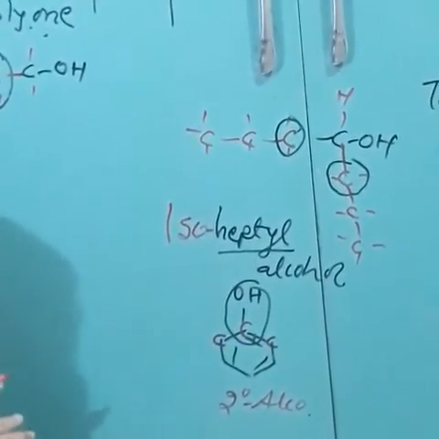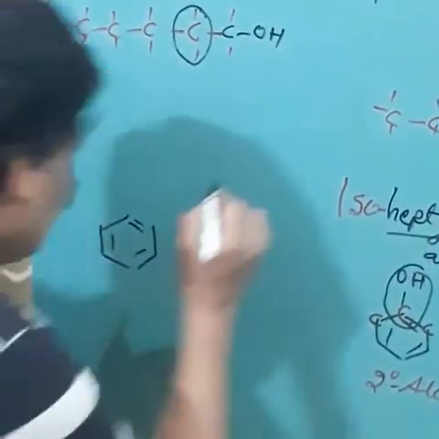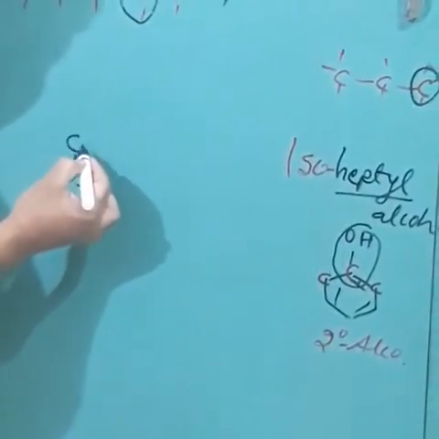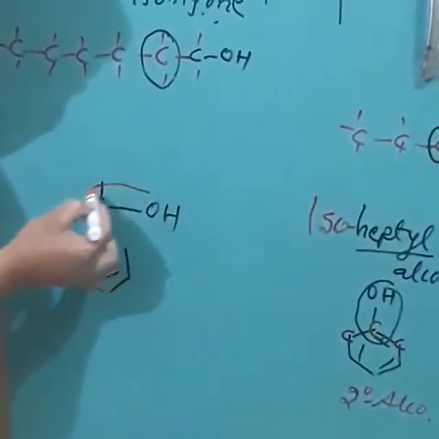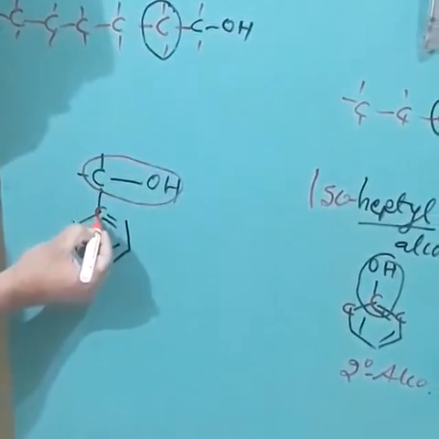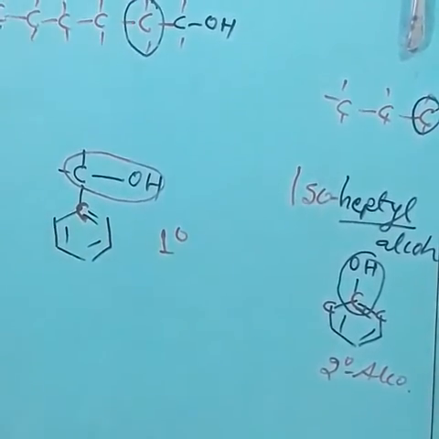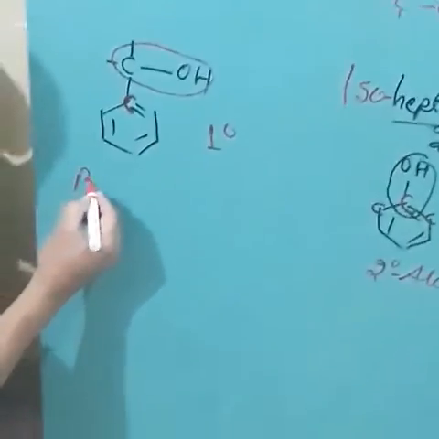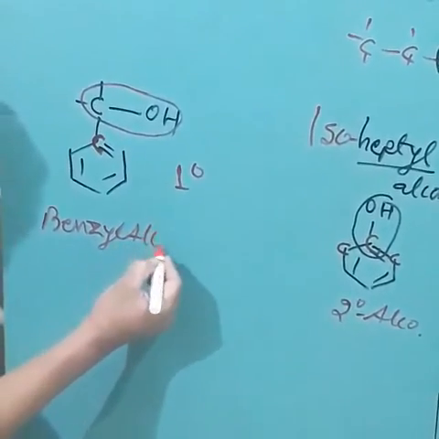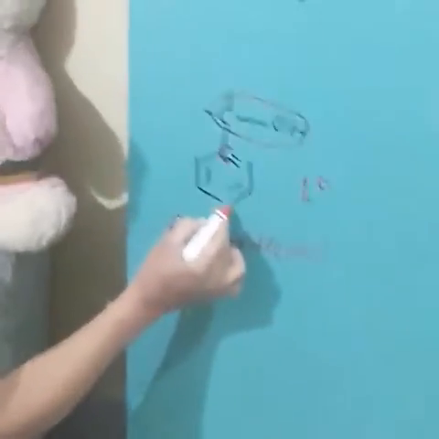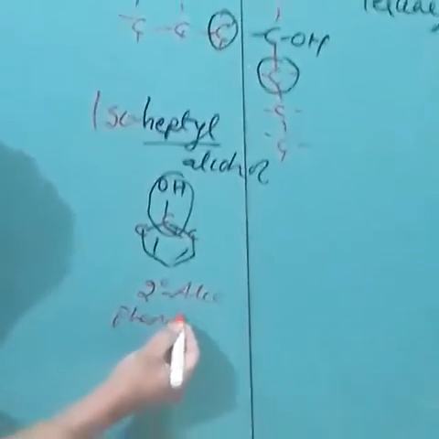Are you getting? But if we write a compound like this, a benzene ring, and this is CH2, and this is OH. Now, this COH system is directly attached with only 1 carbon atom. Therefore, this is called 1 degree. This compound is called benzyl alcohol: benzene ring and 1 carbon atom, benzyl alcohol. And this compound, you all know, is called simply phenol.